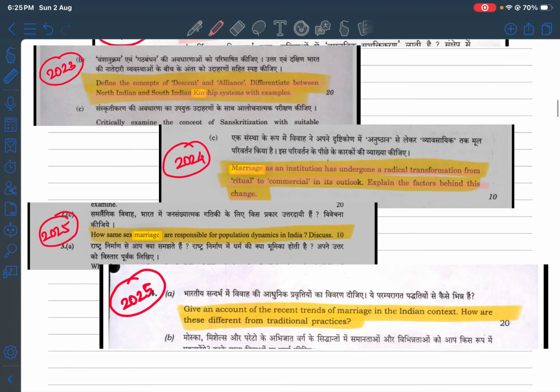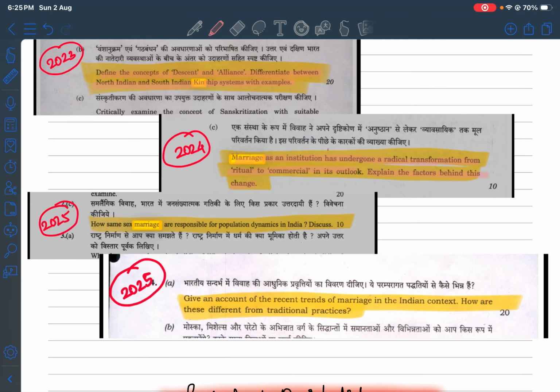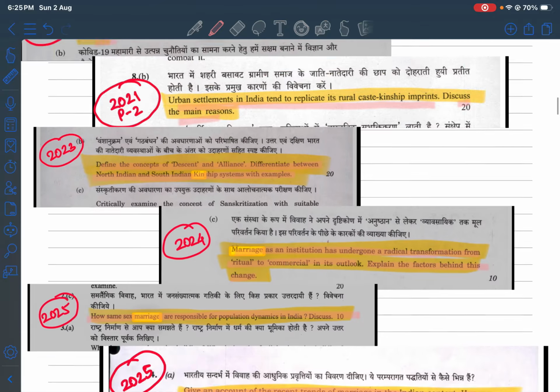Coming to 2025, the question has been interlinked with the LGBTQ community: how are same-sex marriages responsible for population dynamics in India? So again, the topic is linked with population dynamics. Another 2025 question: give an account of the recent trends of marriage in the Indian context, and how are these different from traditional practices? This is a Paper 2 question, interlinked with the traditional and the contemporary aspect. So how are you seeing these questions?